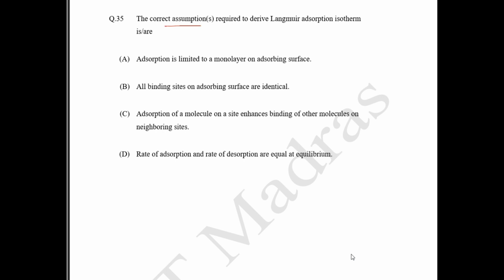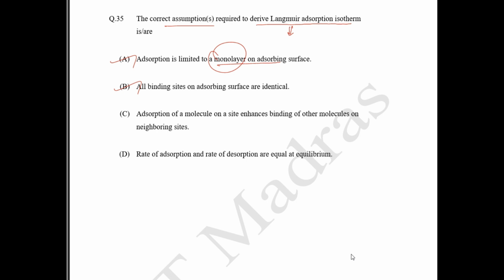35th question. The correct assumptions required to derive the Langmuir adsorption isotherm. So the Langmuir adsorption isotherm is for monolayer only. So adsorption is limited to a monolayer on the adsorbing surface. Typically, we say Langmuir is for monolayer. So Langmuir is limited only to monolayer. Option A is correct. And then, all binding sites on the adsorbing surface are equal. So this is a criterion. In a monolayer, all binding sites will be identical. So option B is correct.